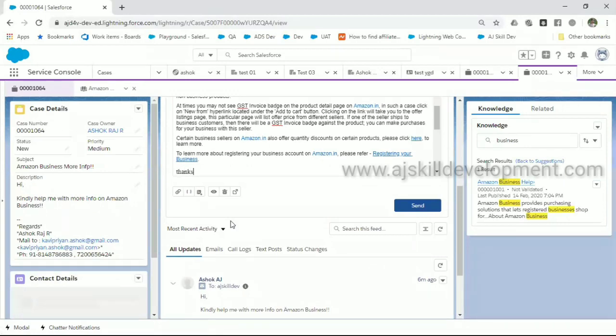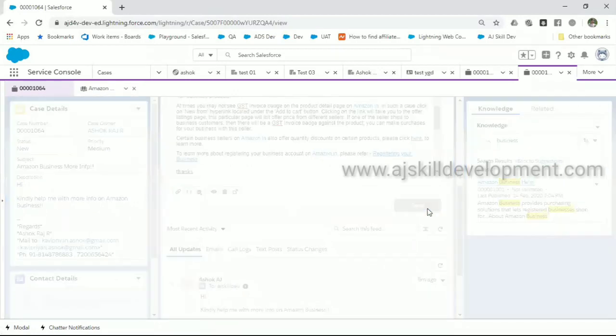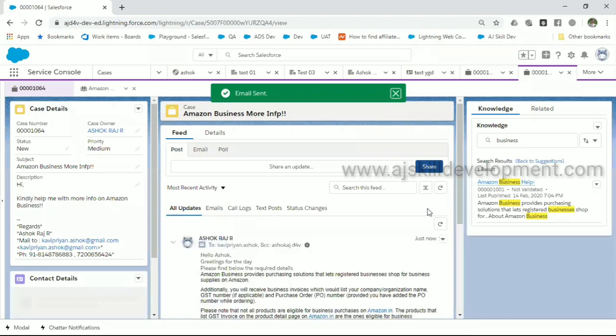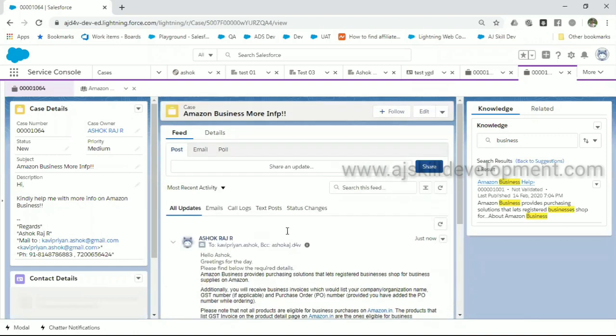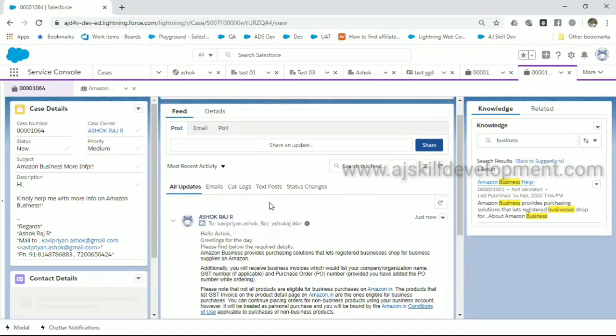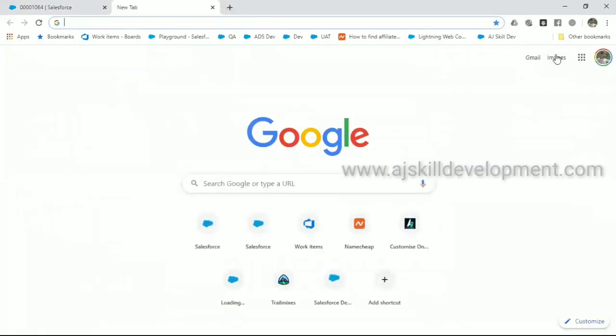Thanks. That's it. Then I will send the email. So the email has been sent, and similarly, what you sent via email is also captured within this portal. Now let's go back to our inbox and see whether you have received an email.